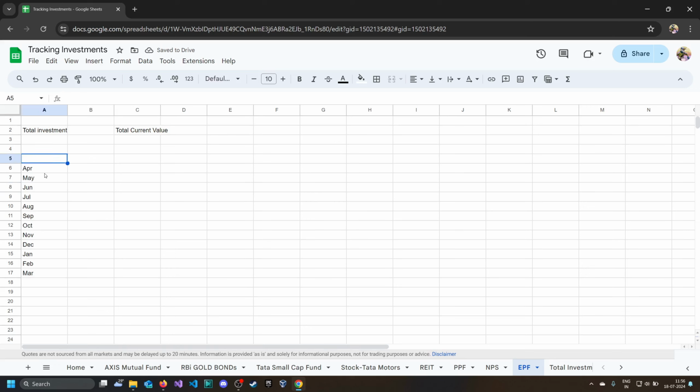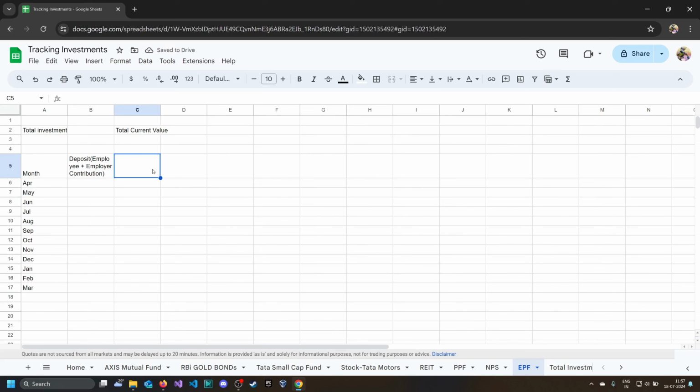And let's add balance. Next column will be the deposit, and this deposit will come from employee contribution, employee plus employer contribution. And next will be pension contribution.